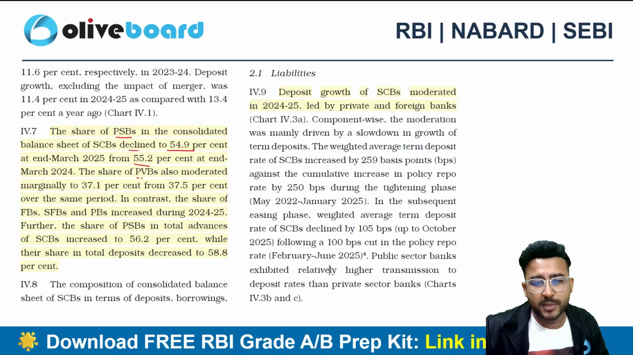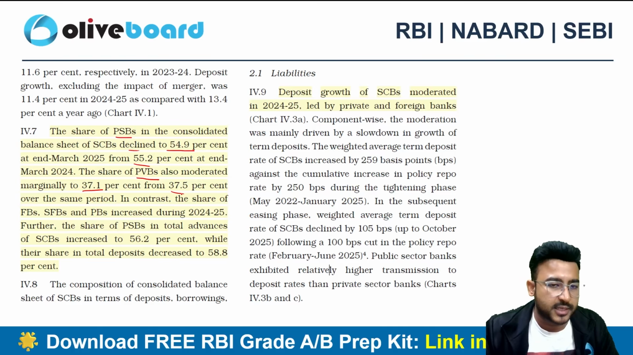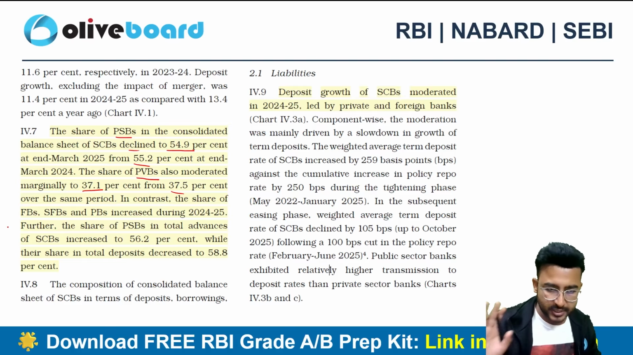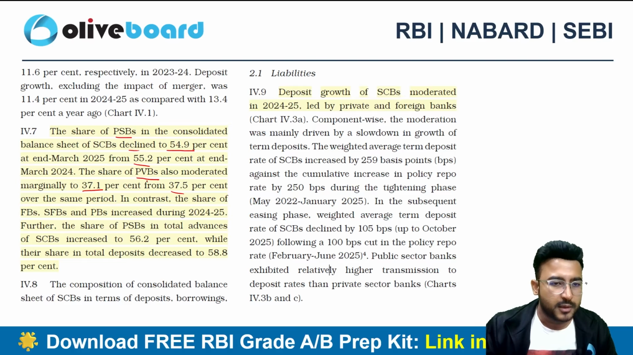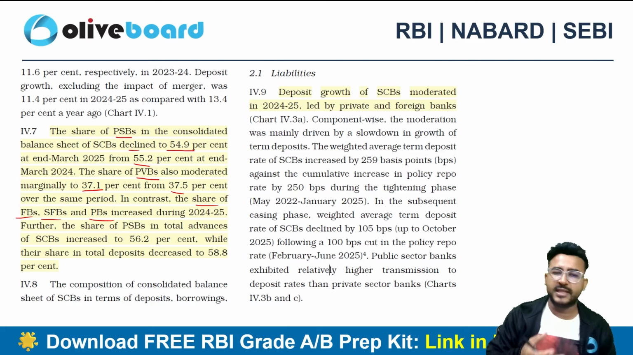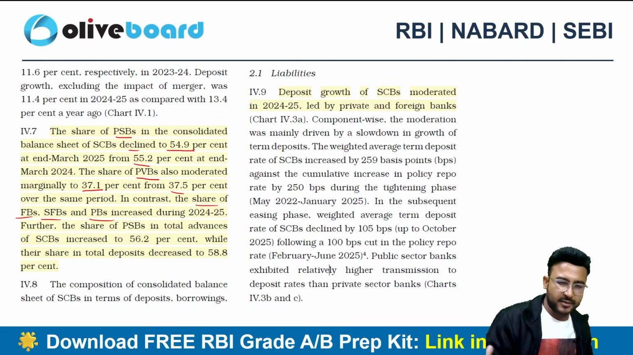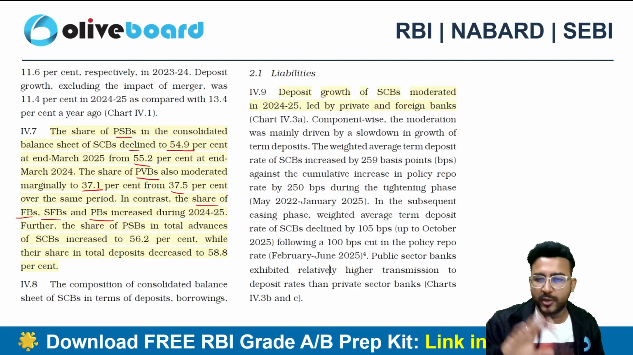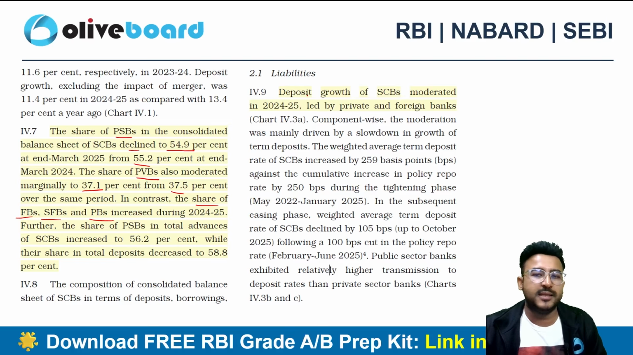Also, if I talk about the private sector banks, they now have a share of 37.1%. Earlier they used to have a 37.5% share, right? In contrast, the share of foreign banks, SFBs and payment banks has increased. That's why I can say that they are consuming the share of private sector banks and public sector banks in totality. If I talk about liability, then the deposit growth of the SCBs has moderated.